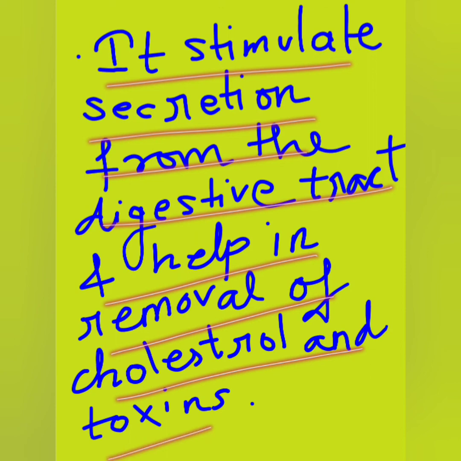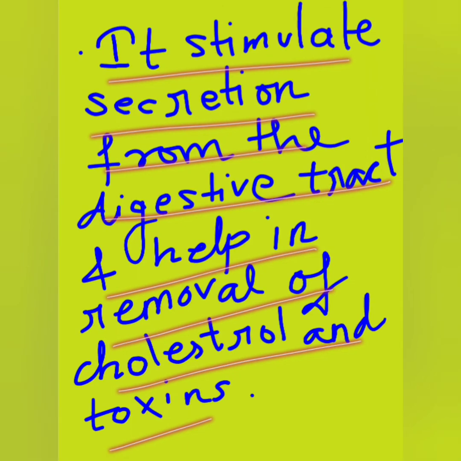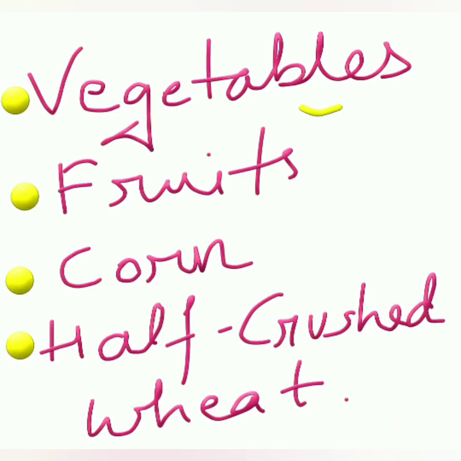Cholesterol means the fatty excretory substance. Constipation can often be avoided by including sufficient roughage in food. Vegetables, especially cabbage, provide a lot of roughage. Fruits, corn, half-crushed wheat, that is dalia, are the chief sources of roughage in our food.